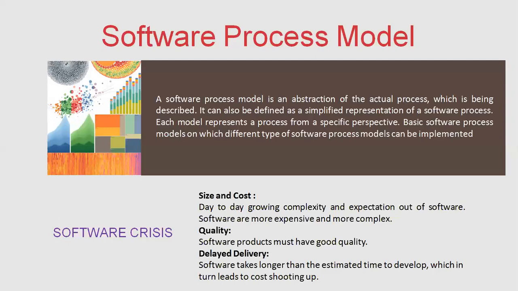The reasons for the software crisis are that the cost of owning and maintaining the software was as expensive as developing the software, projects running over time, very inefficient, low quality, and not meeting the requirements. These are all the different causes for the software crisis: size and cost, quality, delivery delays. All these are the causes for the software crisis.